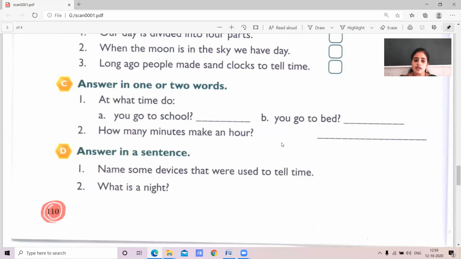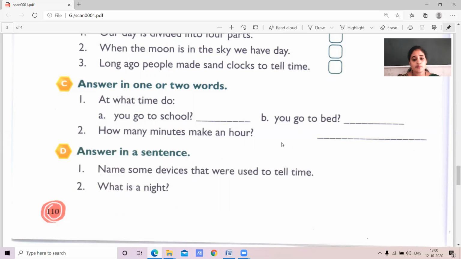Next, what is night? As you know, students, the time after sunset, when we do not have natural light, is called night. Yes. After the sunset, when the sun is not there, the sun has already set, and the natural light from the sun is not there.